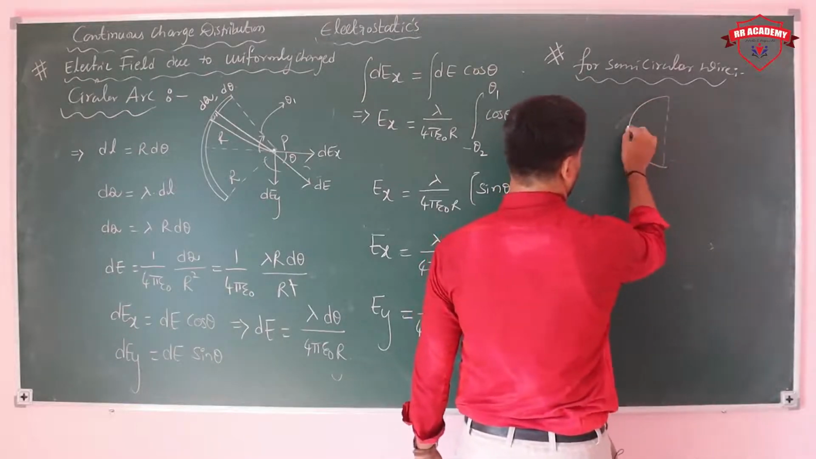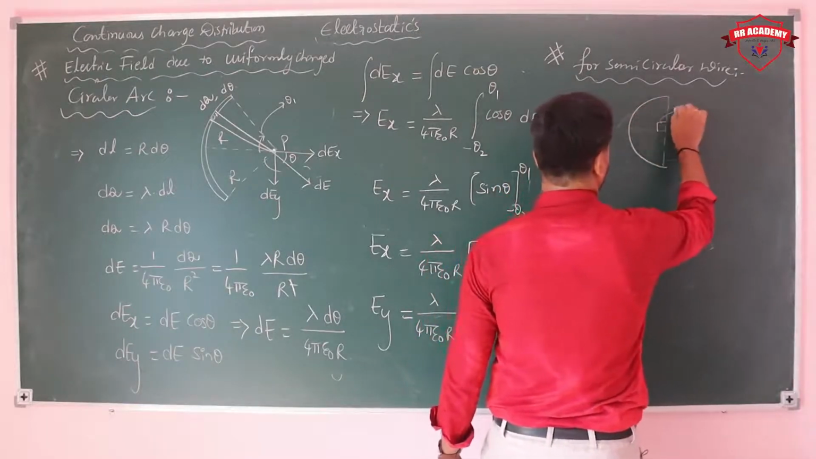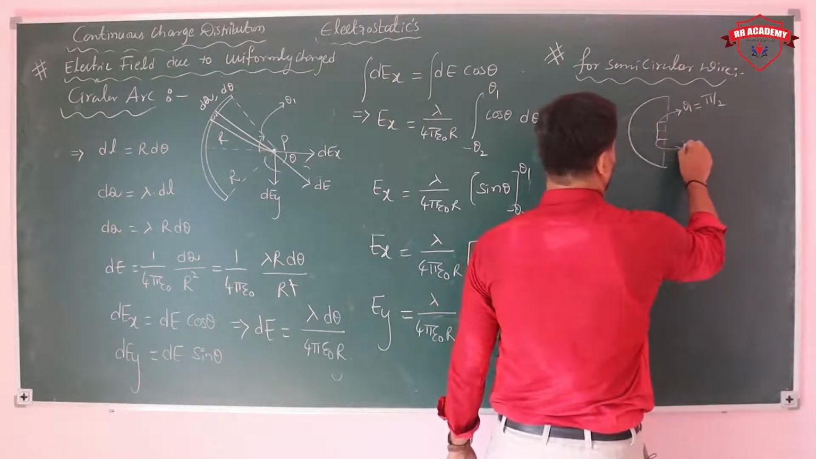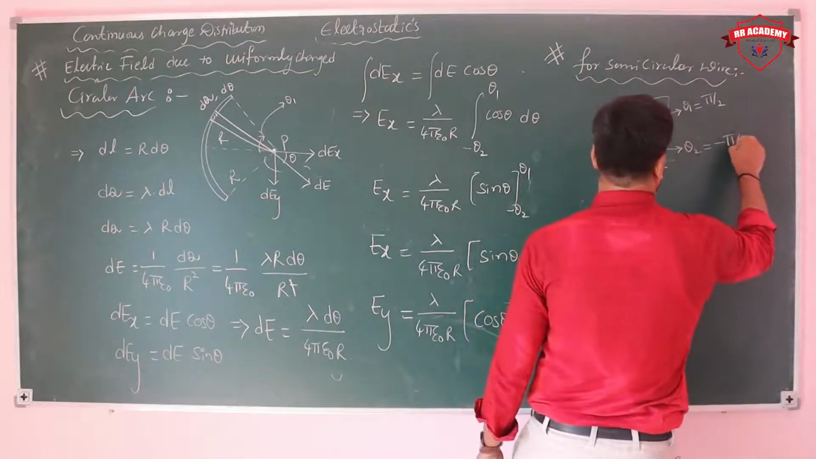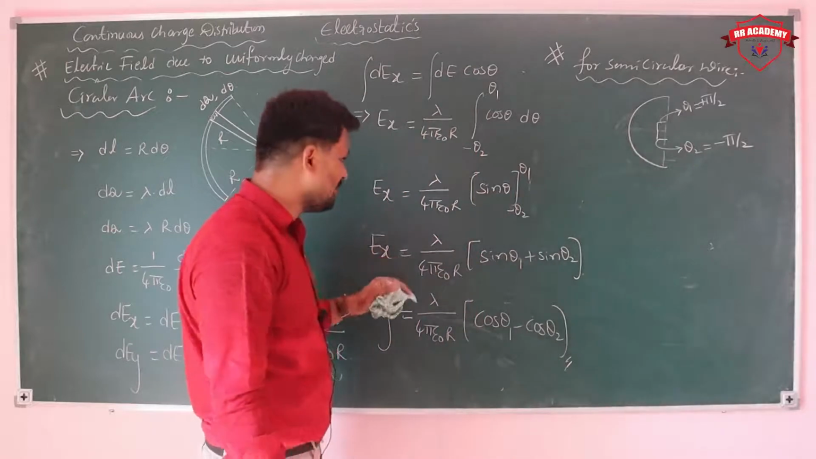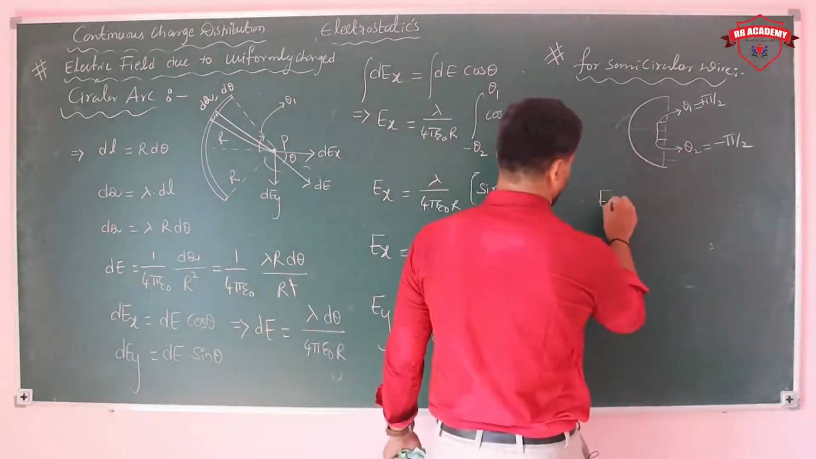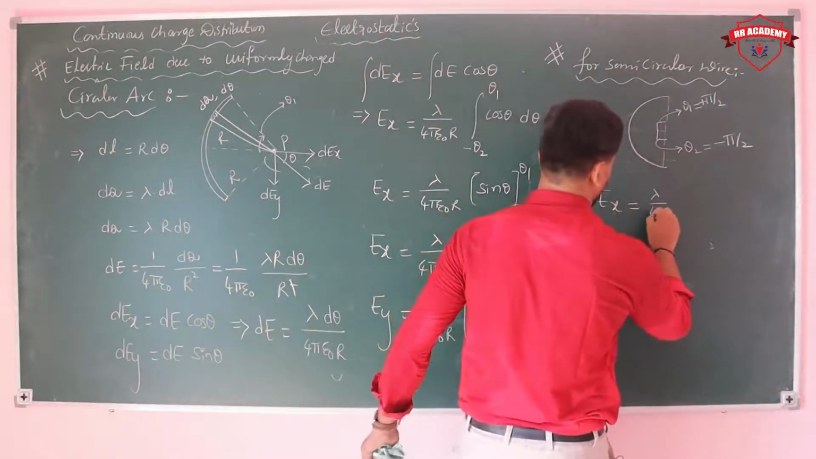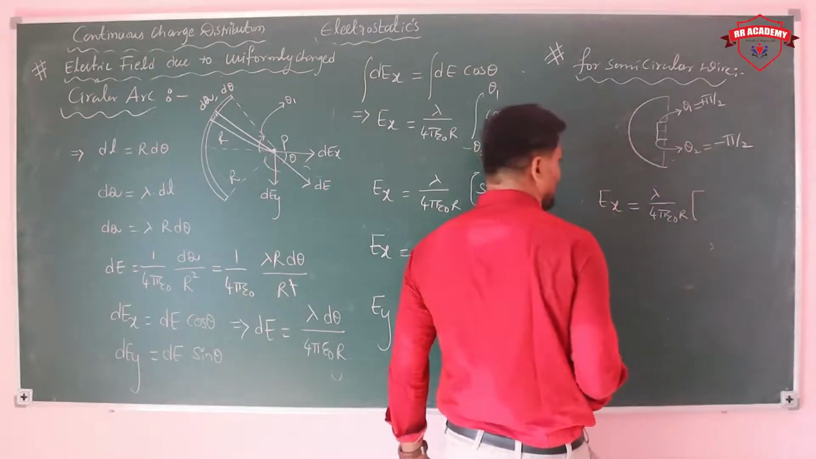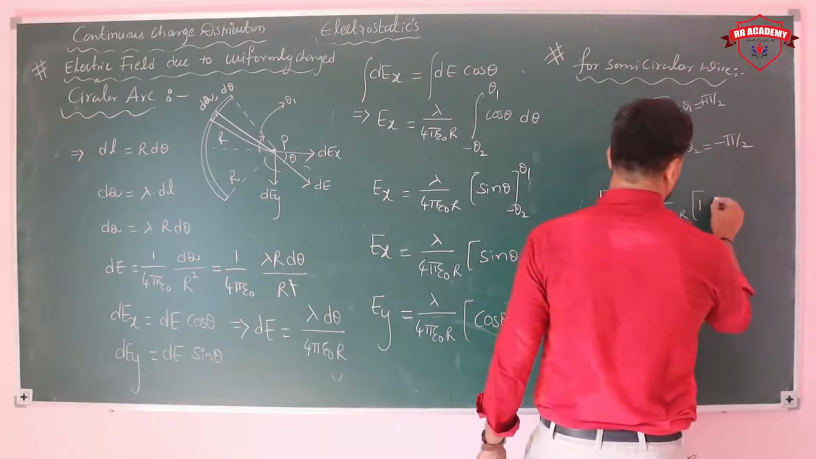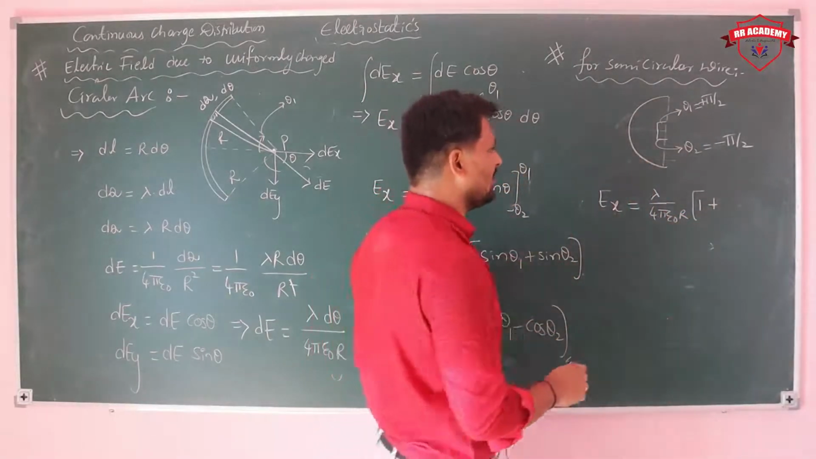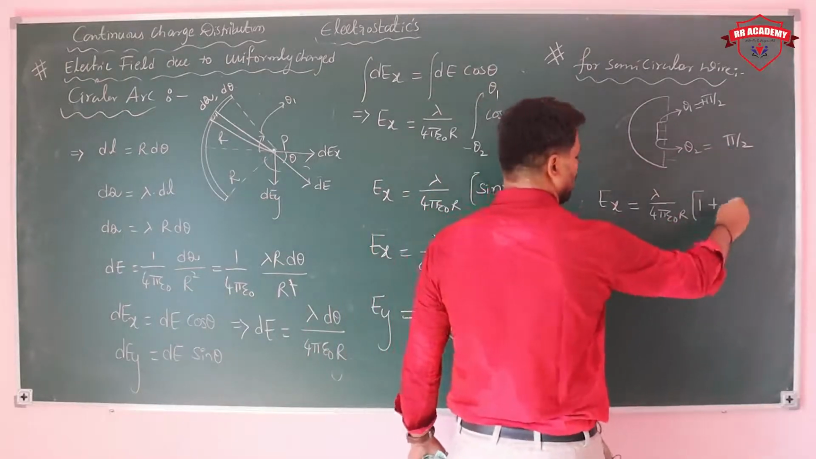For a semicircular wire, what about the theta 1 and theta 2 values? It goes to plus pi by 2 and minus pi by 2. Just put the value of Ex. Ex is equal to lambda by 4 pi epsilon naught r, sine pi by 2, plus again... a minus already is there. Theta 2 is not minus pi by 2, you can take only pi by 2.